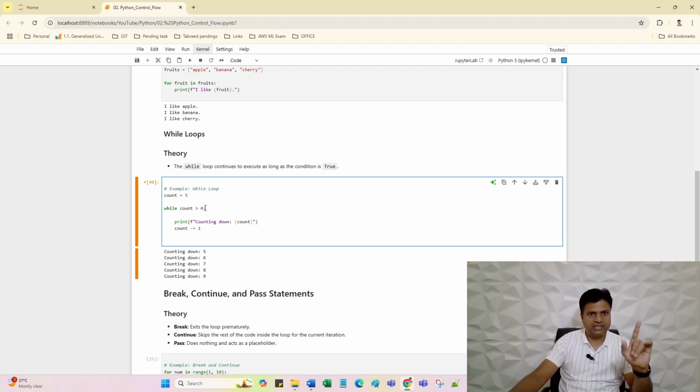If count is greater than 0, initially this condition is true because count value is 5. We'll print this line, then count will decrease by one from 5. So the second time value will be 4, third time 3, fourth time 2, then last time value will be 1. Let me print this value.